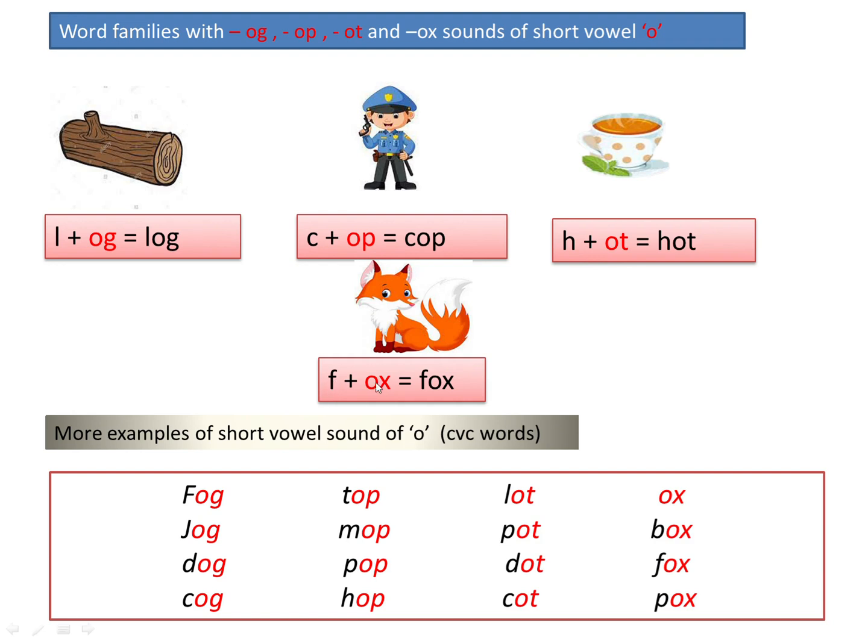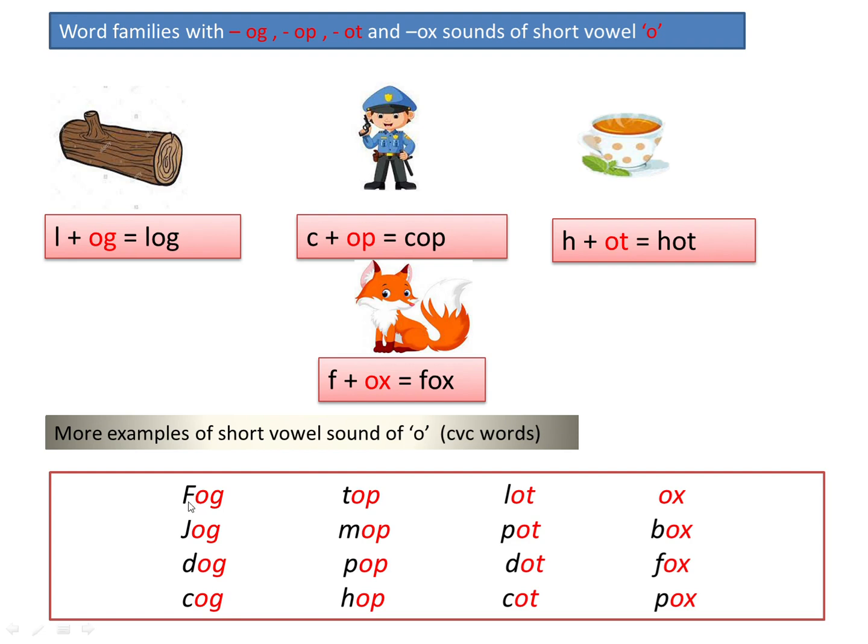Here F sounds F. F, ox, fox. Here you can see some more examples of the short vowel sound of O. Or you can even say CVC words. CVC word means consonant, vowel, consonant. Now let's see how they sound.